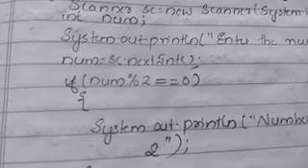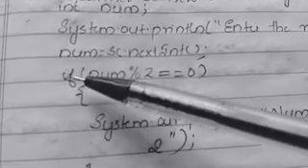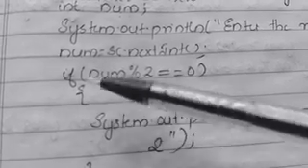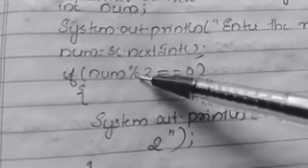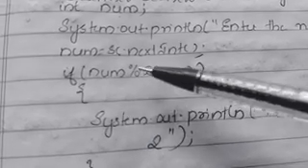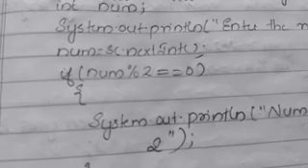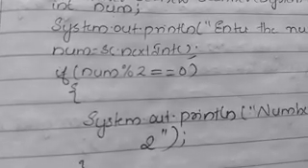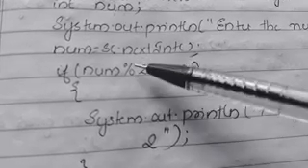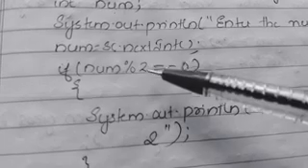So for that we are using the if condition, that is, we are checking a condition. Inside that we are checking the condition. Give a bracket, then what is the condition to be checked? We want to check whether the remainder is 0. For getting the remainder, we are using the mathematical operator modulus, the percentage symbol. This modulus operator is used to get the remainder after division.